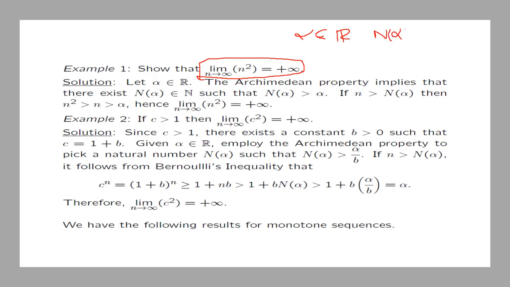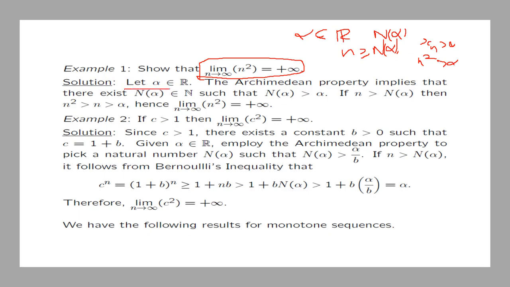such that if small n is bigger or equal to n alpha, then xn will be bigger than alpha. But what is xn? Xn is n squared. So we want to show that if small n is bigger or equal to n alpha, then n squared is bigger than alpha. So that's what we want to do.